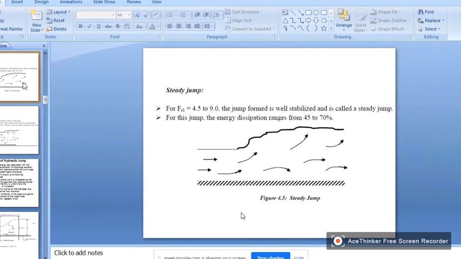And steady jump. So if the Froude number is between 4.5 to 9, then it is called steady jump. So in this case, the energy dissipation ranges from 45 to 70%. So 45 to 70% of the energy is reduced when you can create this type of jump, steady jump.